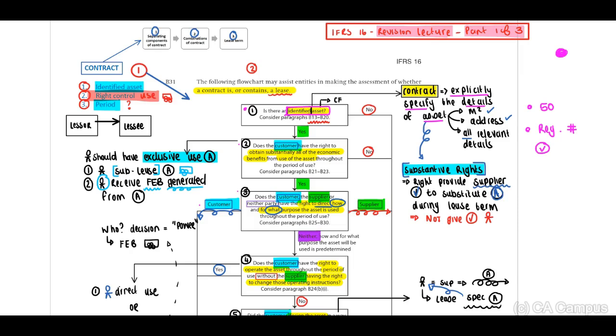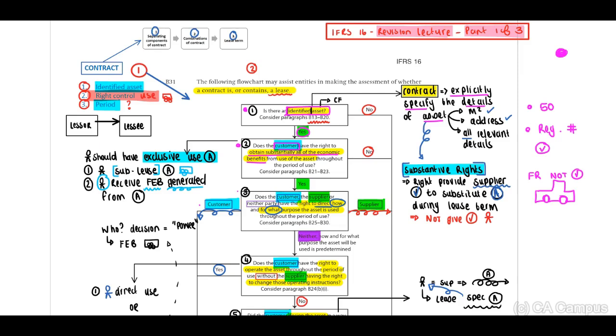Substantive rights, the right to provide the supplier with a right to substitute the asset during the lease term. Guys, this is important to us because immediately we know that Fleet Rent does not have the right to substitute the vehicles. They've indicated this to us, guys, sorry, very skew vehicle. Does not have the right to substitute any vehicles without the request from our lessee. Okay, but I think we've jumped this one. Therefore, when we look at question 1, the identified asset, yes. Question number 2, does the customer have the right to obtain substantially all of the economic benefits?